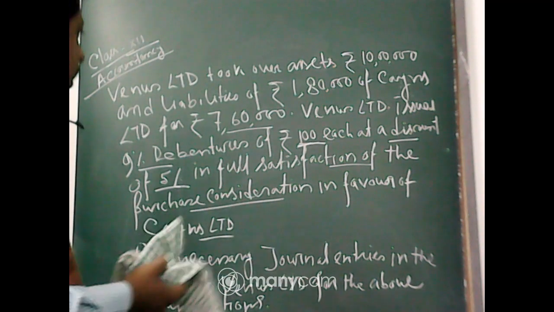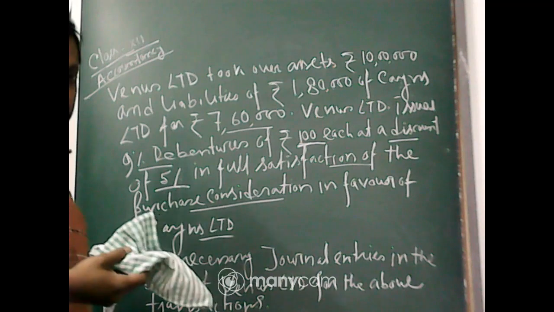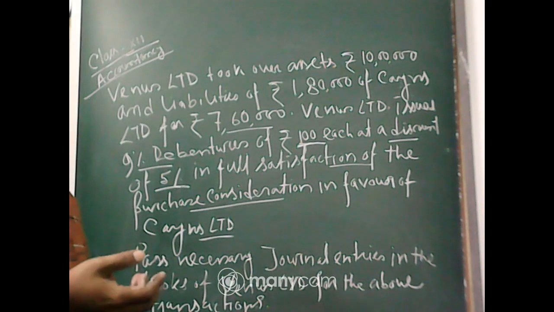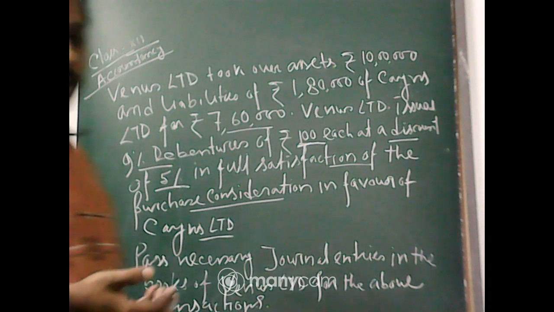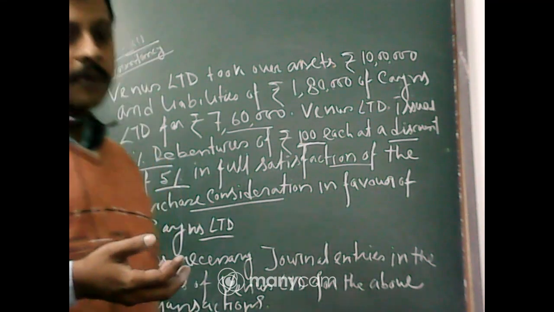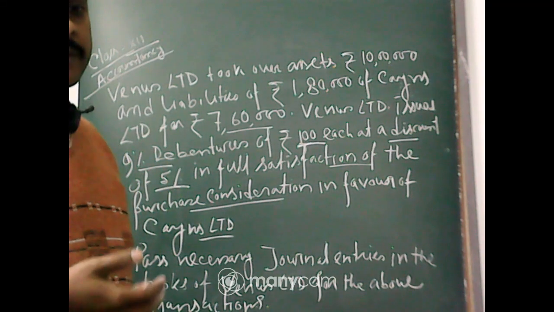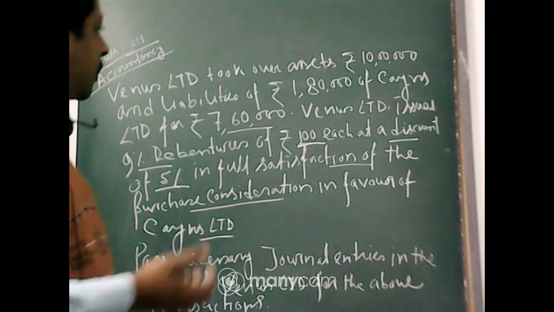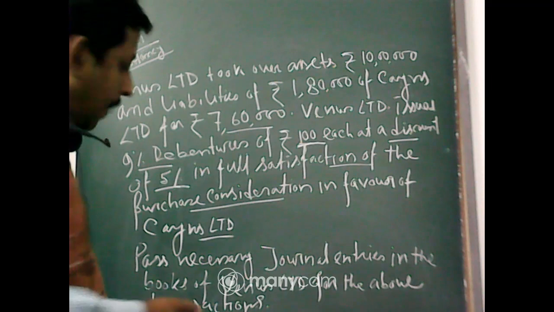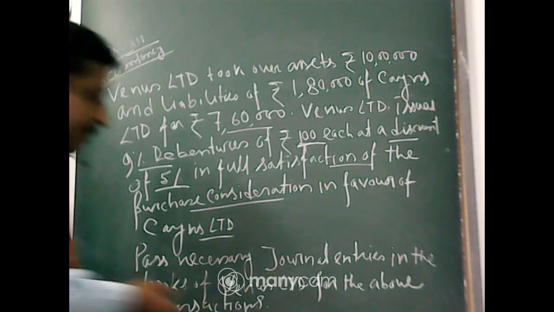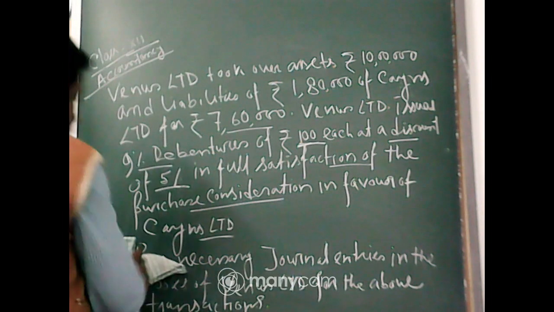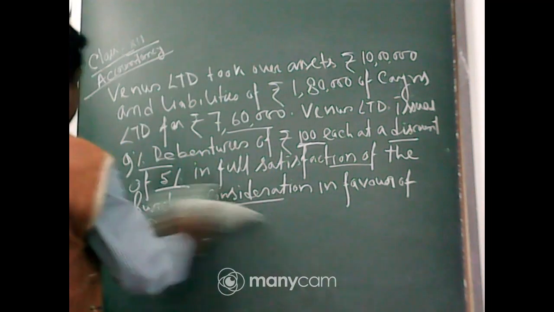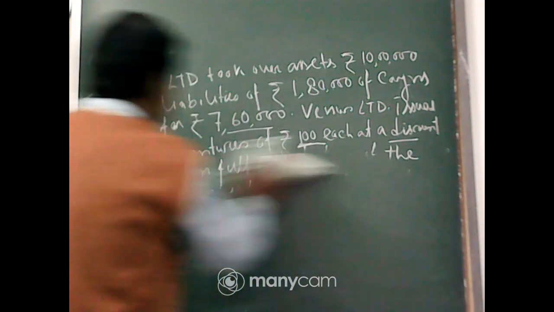Whenever we take over a business organization, in the case of shares also, we have seen that we give some shares. But in this case, we are giving debentures instead of cash. So now, pass the journal entries. Now see.